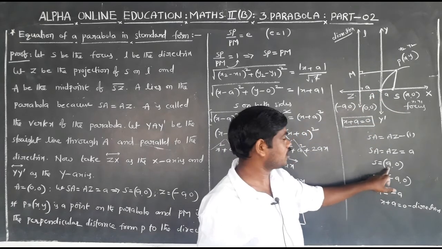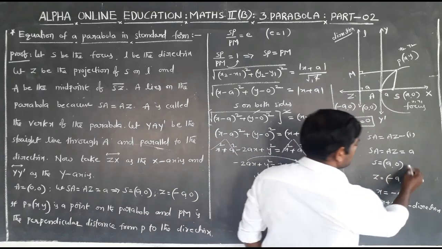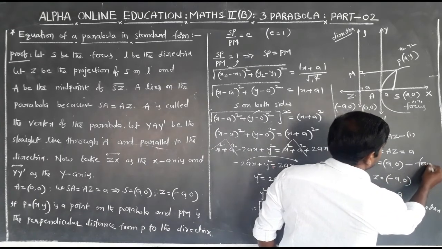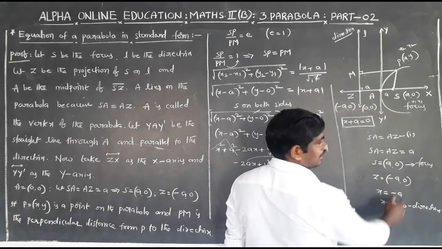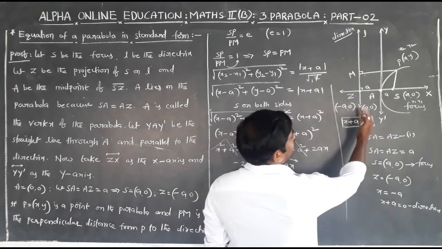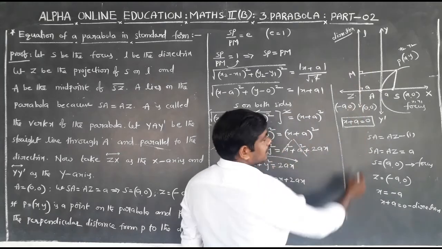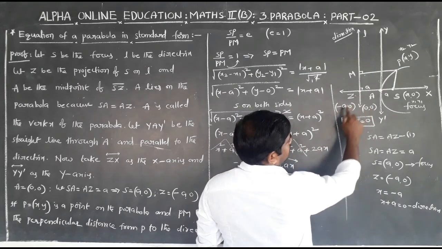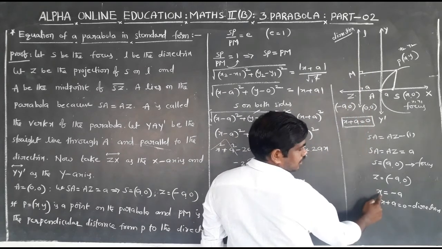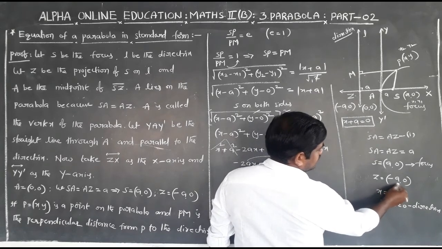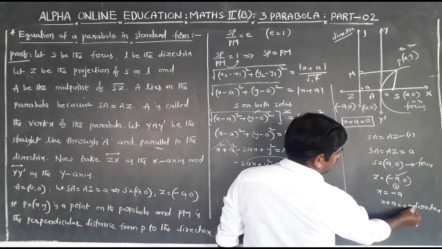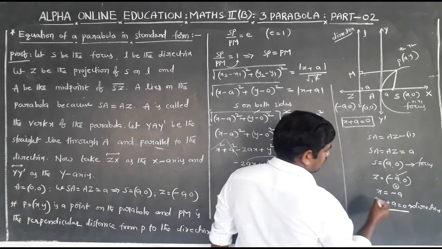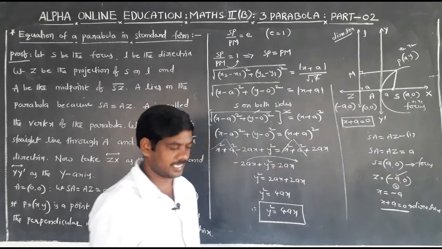So the focus is (a, 0) and Z is (minus a, 0). Now the equation of the directrix: a line passing through Z (minus a, 0), so here x is equal to minus a, which means x plus a is equal to 0. This is the equation of the directrix.